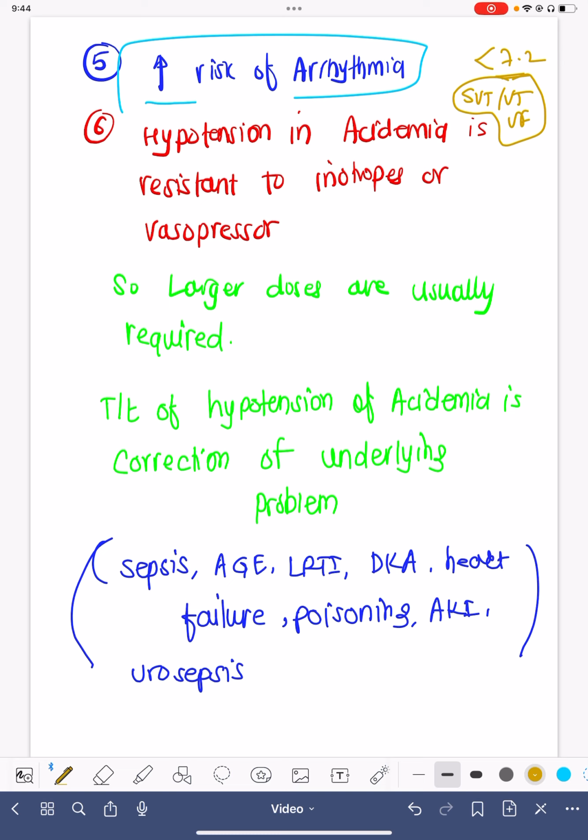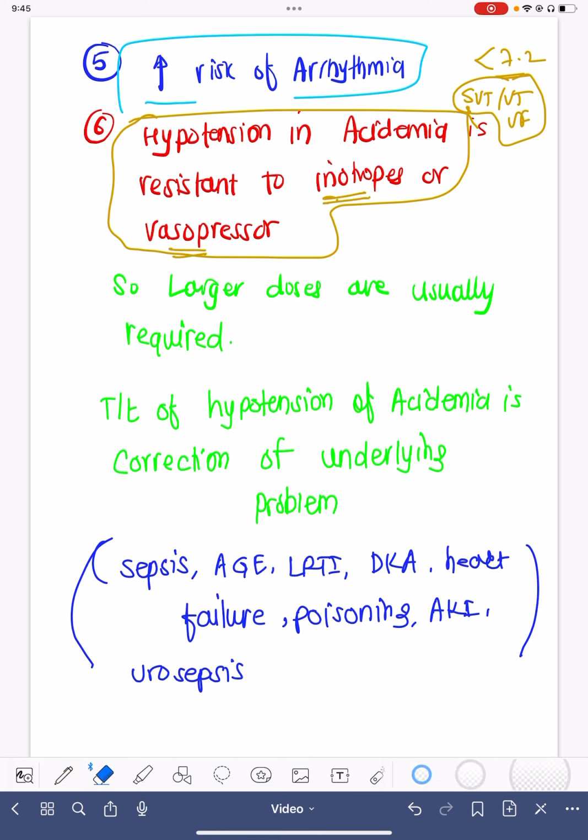We must know that hypotension plus acidemia is very resistant to inotropes or vasopressors. That is the reason if the patient has acidemia and hypotension, they may require a larger dose of NORAD, vasopressin, or whatever inotropes or vasopressors we are using.